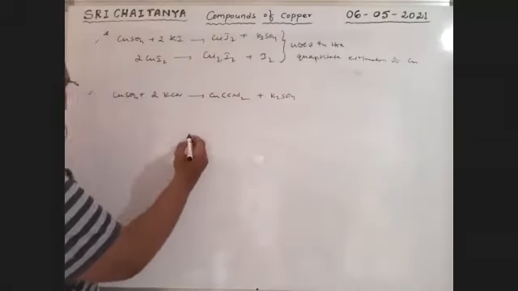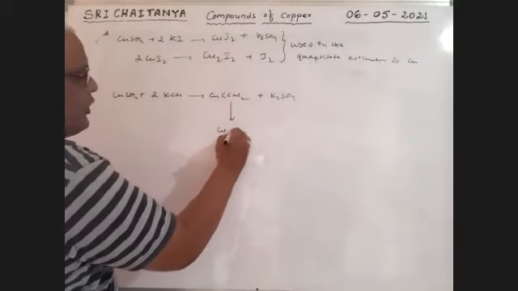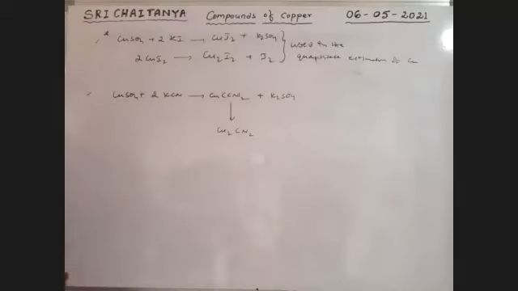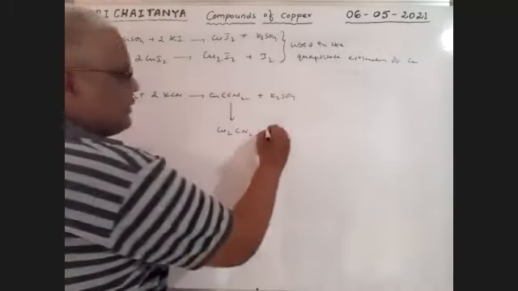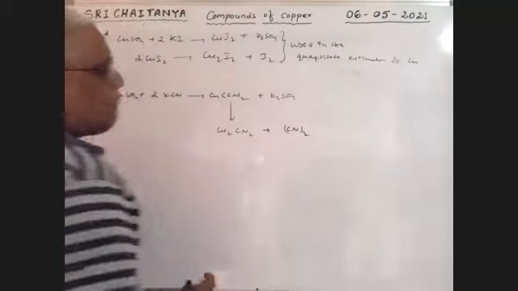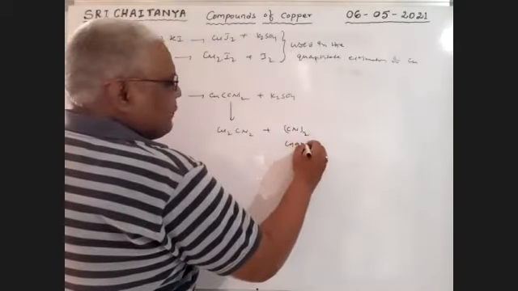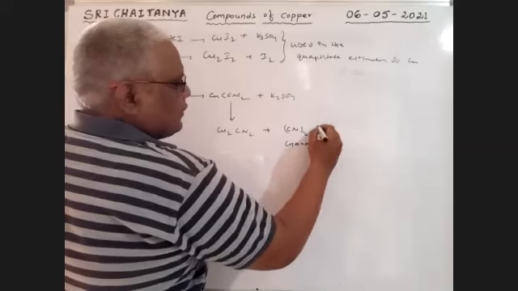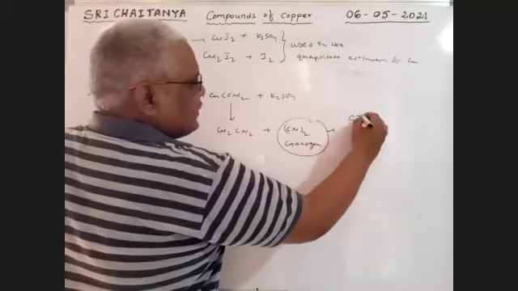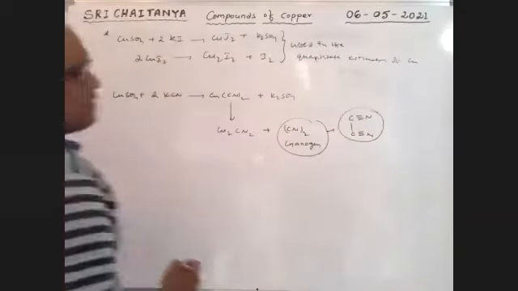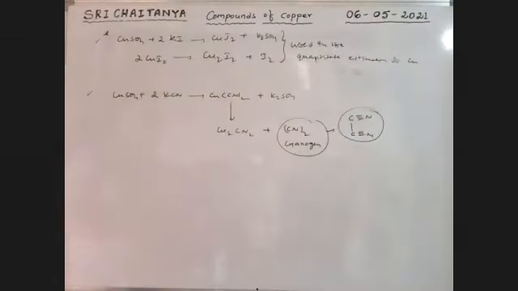This Cu(CN)2 is once again converted into Cu2(CN)2, an insoluble material, plus (CN)2. This (CN)2 is called cyanogen. Its structure is C triple bond N bonded with C triple bond N. This is cyanogen.